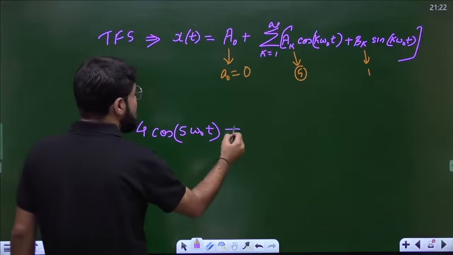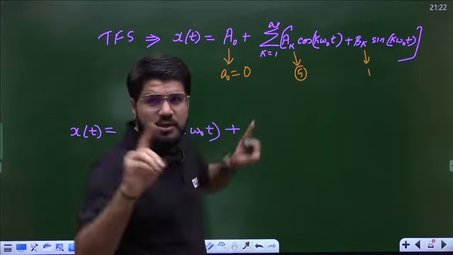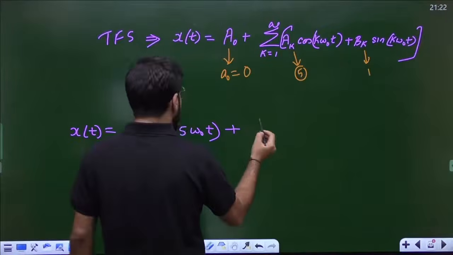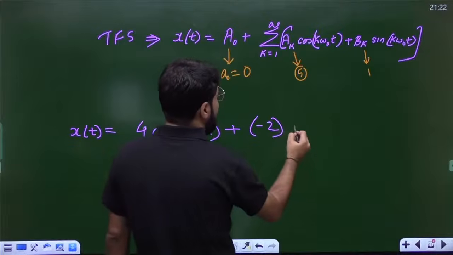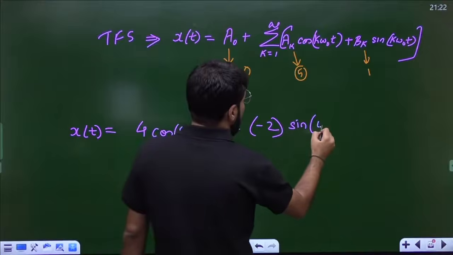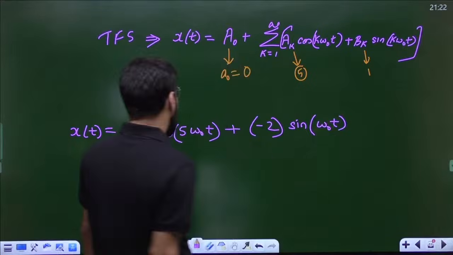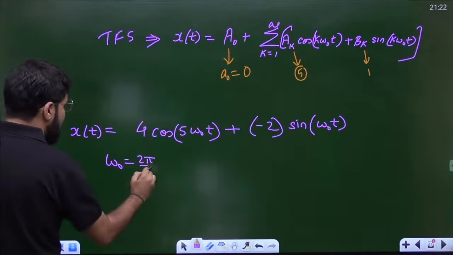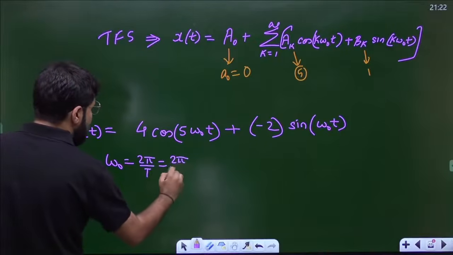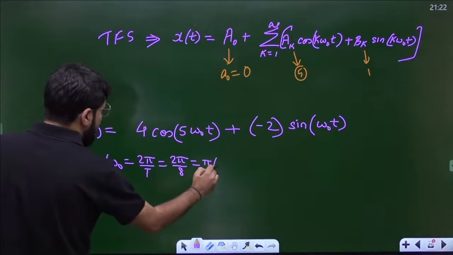Plus, for b only k equal to 1 is applicable. That will be b1, and the value of b1 is minus 2, so minus 2 into sin omega naught t, with k value 1. Now what is the value of omega naught? That is 2 pi by T. Time period of the signal mentioned is 8, so 2 pi by 8, that is equal to pi by 4.